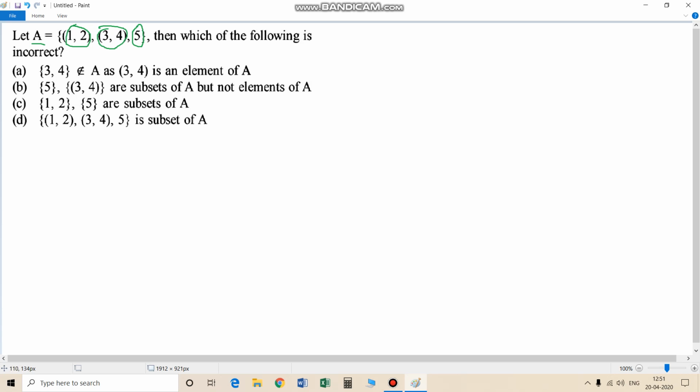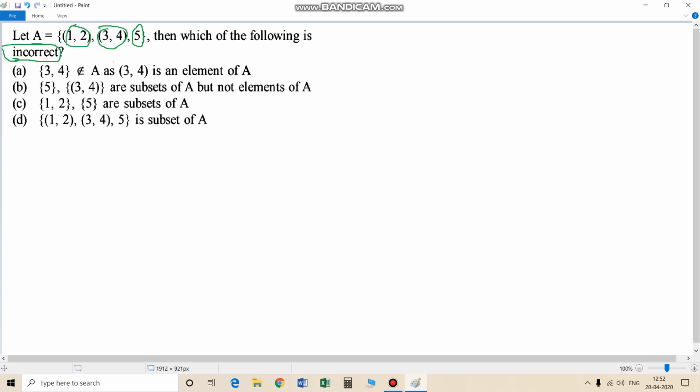Now let's see the first statement. 3, 4 does not belong to A, and the most important thing is, which of the following is incorrect. It's not telling which of the following is correct. It's telling which of the following is incorrect. Then 3, 4 does not belong to A, right?